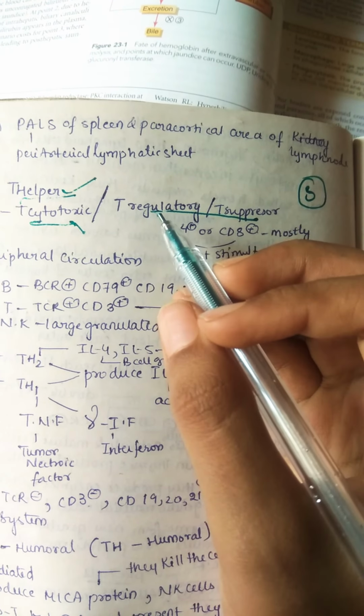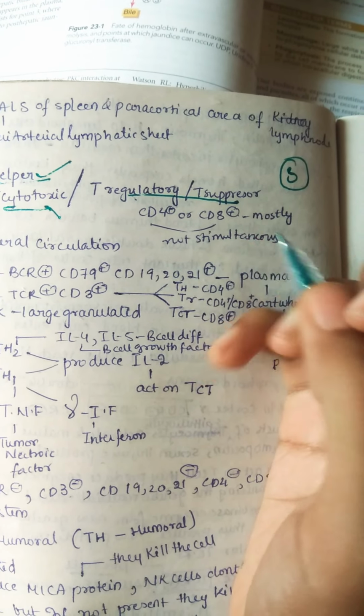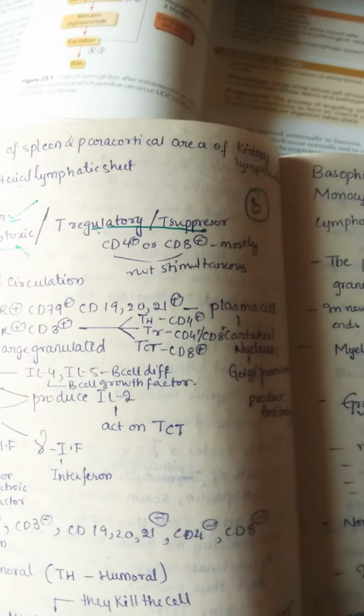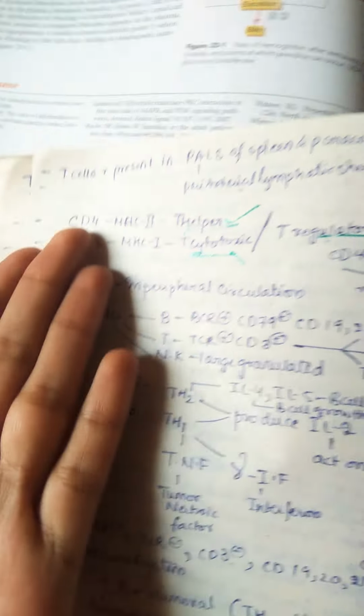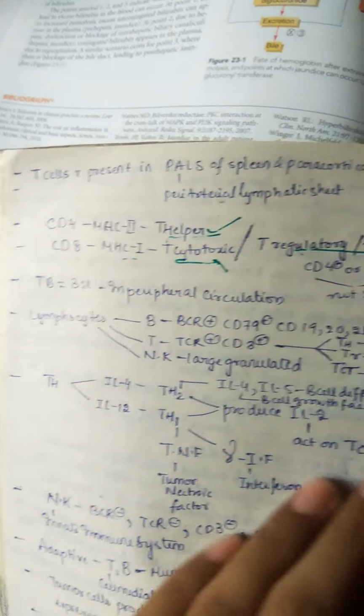And remember that these T regulatory cells may be either CD4 positive or CD8 positive mostly, but not simultaneous, meaning not double positive again. They may be either CD4 positive or CD8 positive. So always remember, CD4 means they are T helper cells, CD8 means they are cytotoxic cells.